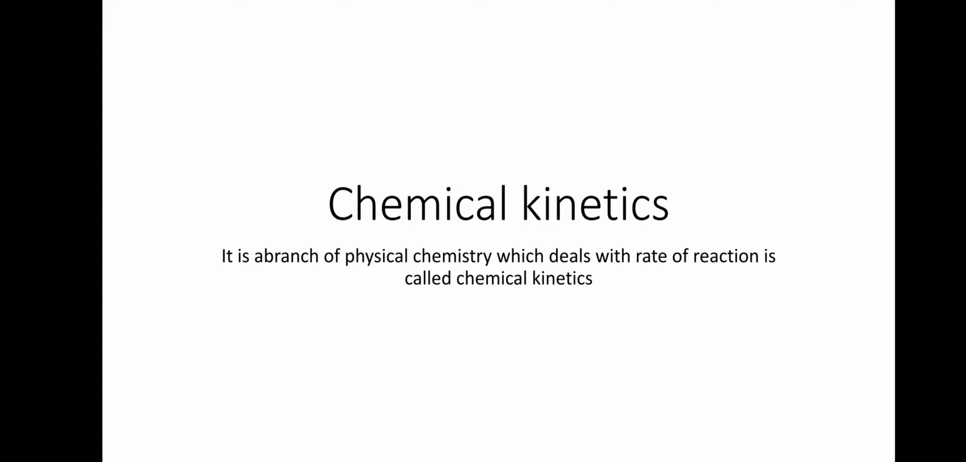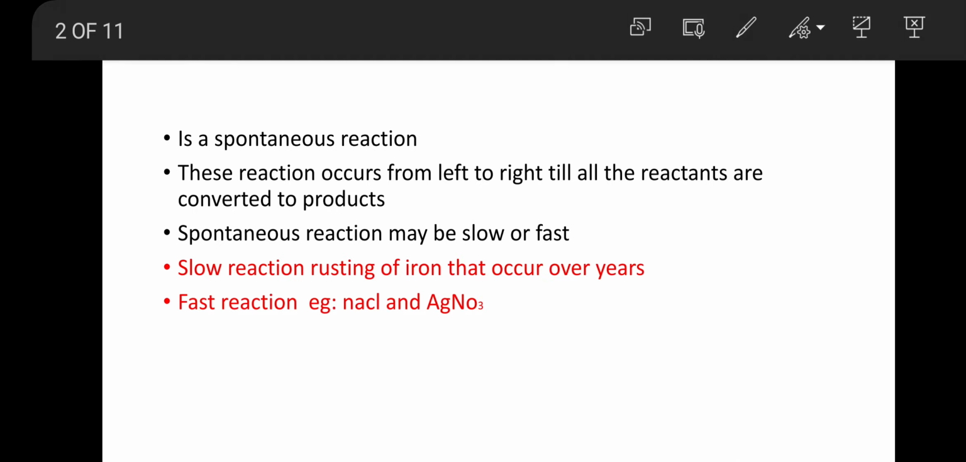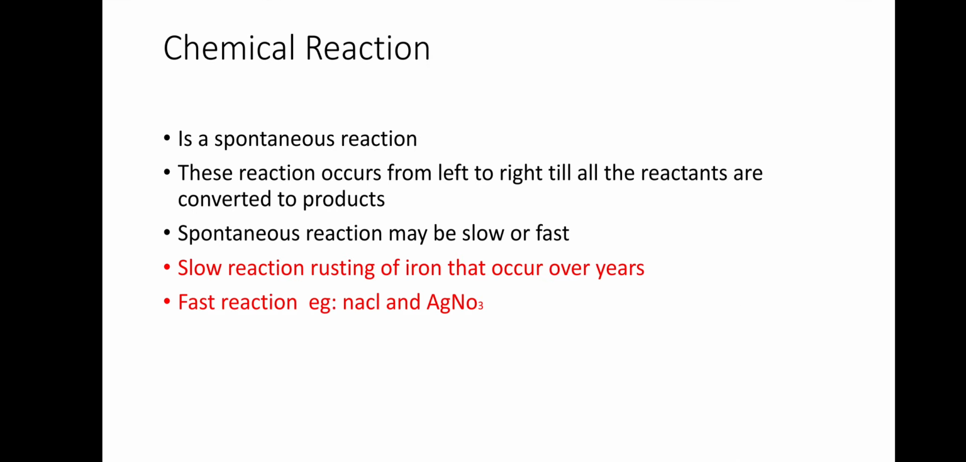So what is chemical kinetics? It is a branch of physical chemistry which deals with the rate of a reaction. Normally a chemical reaction is a spontaneous reaction, and we write it from left to right till all the reactants are converted into products. And this spontaneous reaction may be fast or slow.